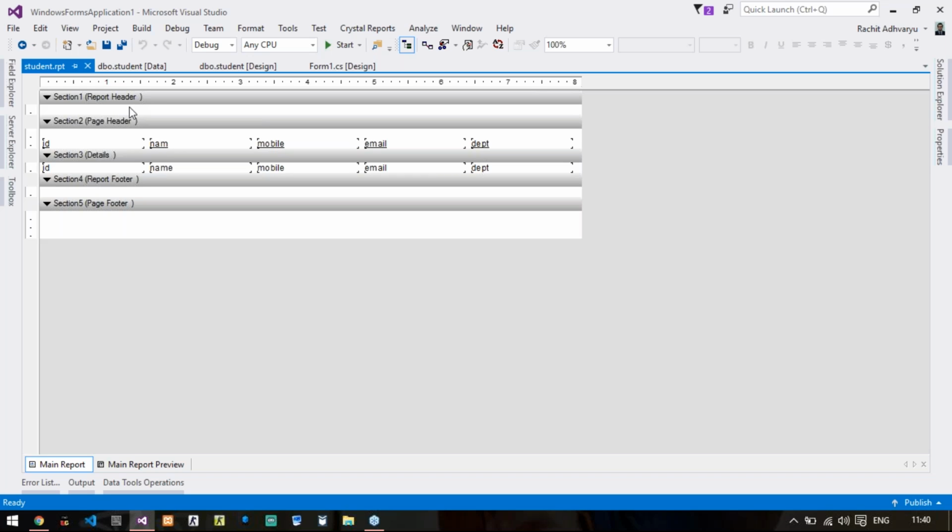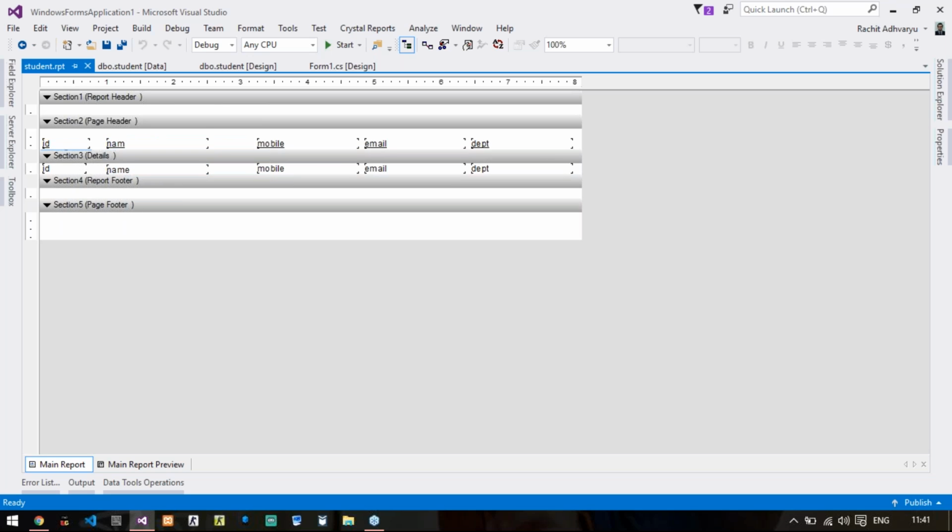So now here, what is report header? Report header will be some titles that you want to display on the top part of your page. Then page header will be the columns that you already defined in your data set. So let us say it is ID. I will just recreate or restructure the report. Then the name. I'm just restructuring it.